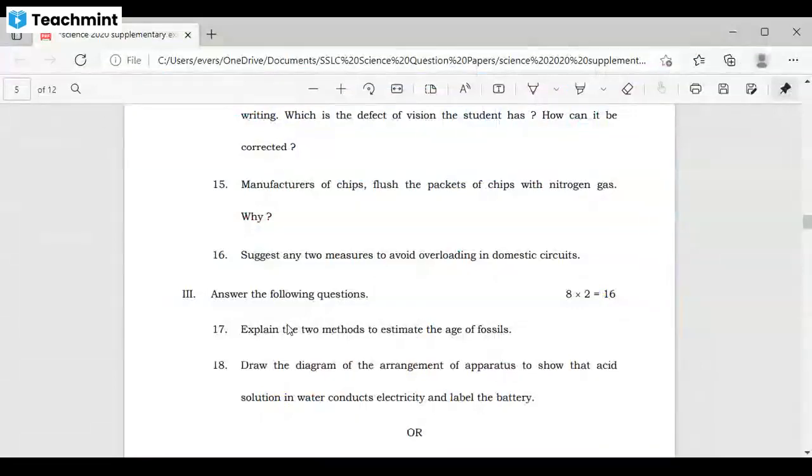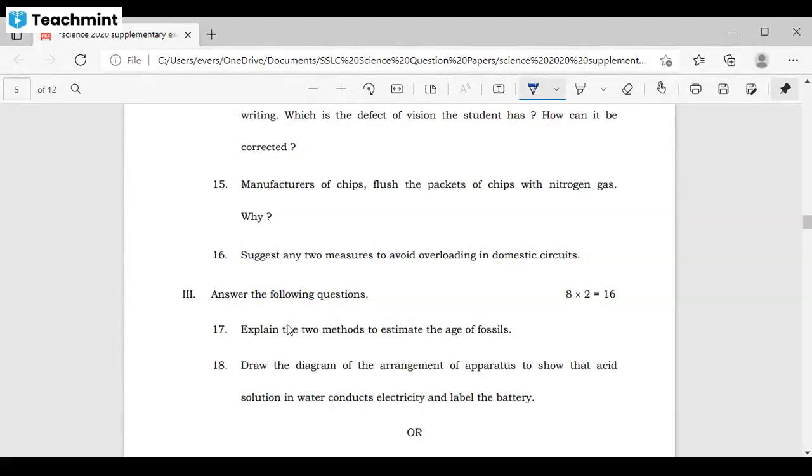Suggest any 2 measures to avoid overloading in a domestic circuit. So this topic is very important, my dear students. Here you need to study. It is asking what measures you have to use to avoid overloading in a domestic circuit.